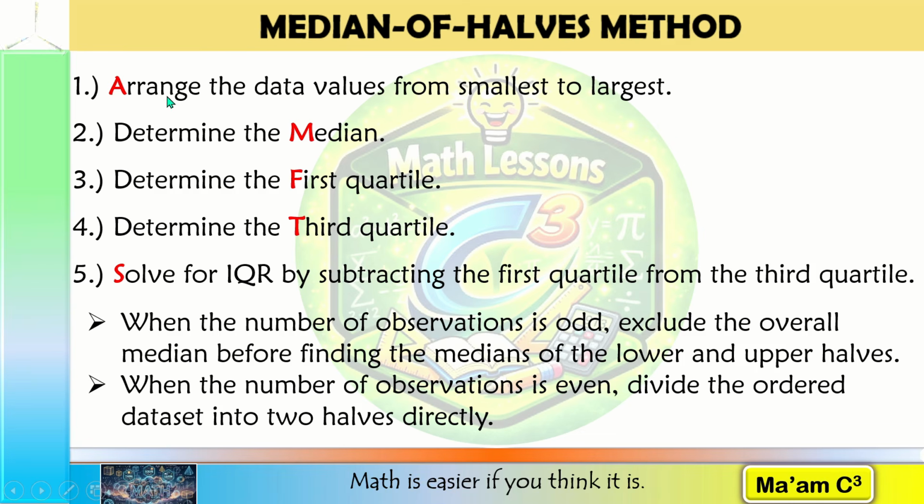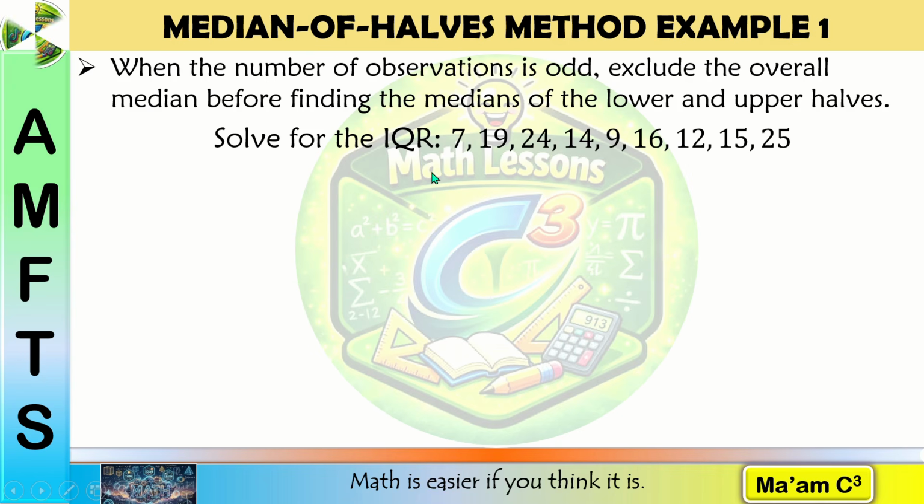Remember this: AMFTS. We're going to use that in this example. Solve for the IQR of 7, 19, 24, 14, 9, 16, 12, 15, and 25. First step, letter A, we're going to arrange our data. Second step, we have to find the median. Since there are 9 values here, the median is right at the middle, which is 15. Remember that we have to exclude it before finding the medians of the lower and the upper halves.